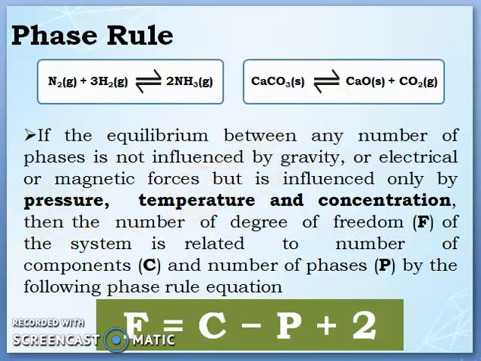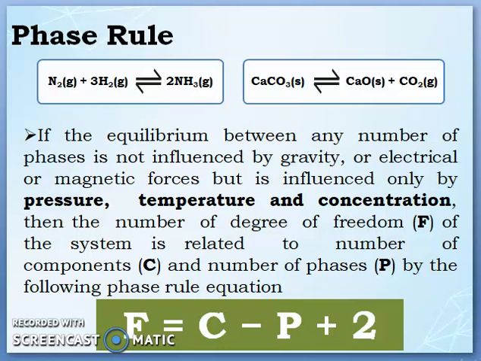That is what it means. Any chemical reaction which is having equilibrium between any number of phases, which should be influenced by temperature or pressure and concentration, then the degree of freedom F of the system is related to the number of components and number of phases by the following phase rule equation. F is equal to C minus P plus 2.